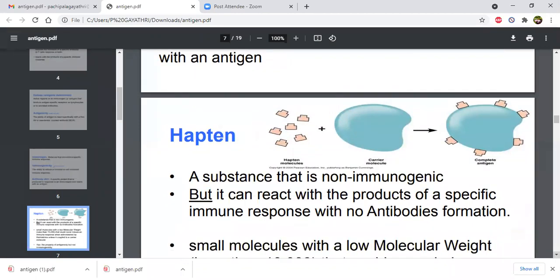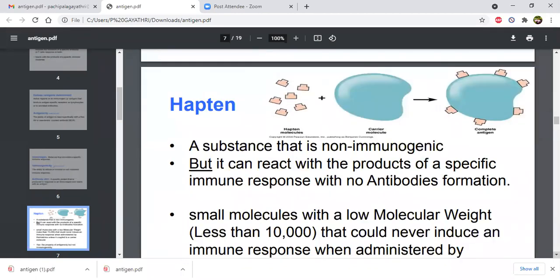Okay, then coming to hapten: a substance that is non-immunogenic but can react with the product of a specific immune response, with no antibody formation. Sometimes this is called an incomplete antigen.